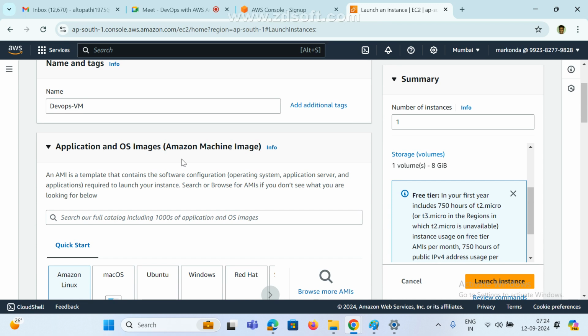What does AMI mean? For the time being, just understand AMI is nothing but Amazon Machine Image. That is one image. What does it contain? It contains software configuration, that is, the operating system, application servers, and applications that are required to launch your instance.